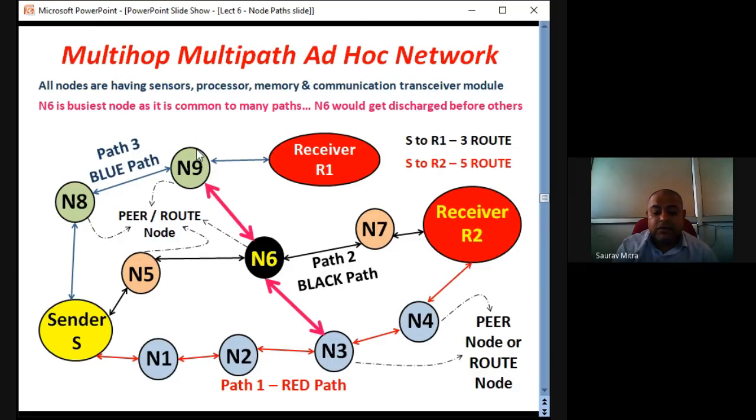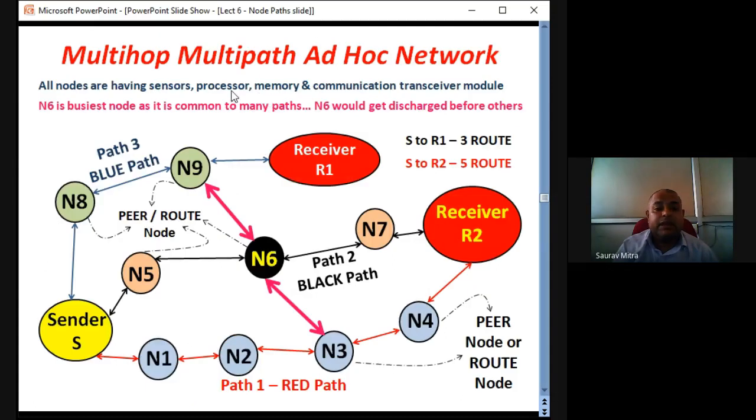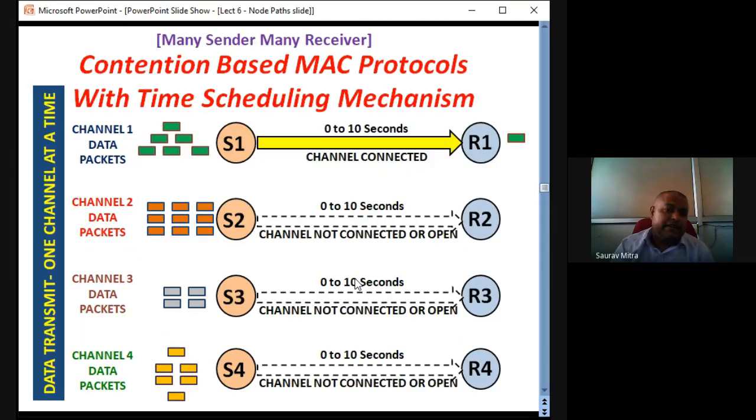There is one sender and one receiver, so let's say this path is sender 1 to receiver 1. For the first 10 seconds, this path is active. In the next 10 seconds, this black path is active. In the next 10 seconds, the red path is active, and likewise. That is shown in the slide.